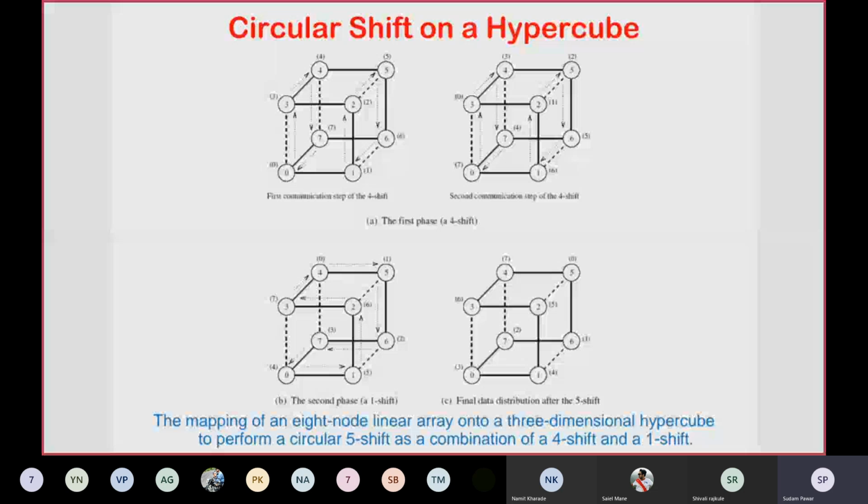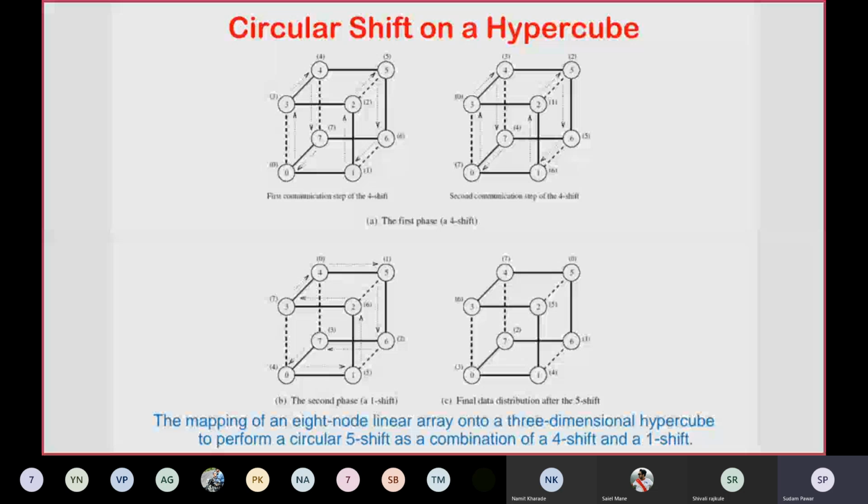Node 0 will send its message to 3, 3 will send to 4, 4 will send to 7, and 7 will send to the 0th node. Similarly, concurrently 1 will send to 2, 2 will send to 5, 5 will send to 6, and 6 will send to 1.